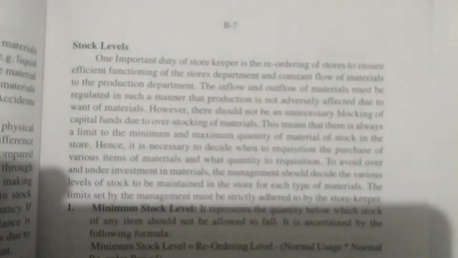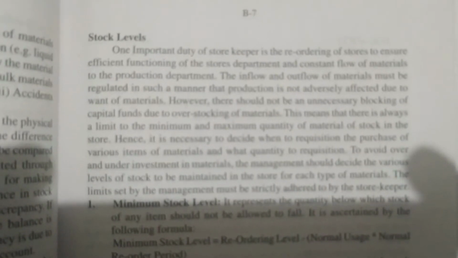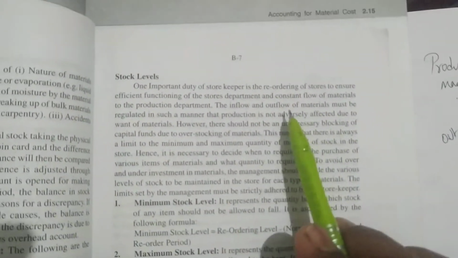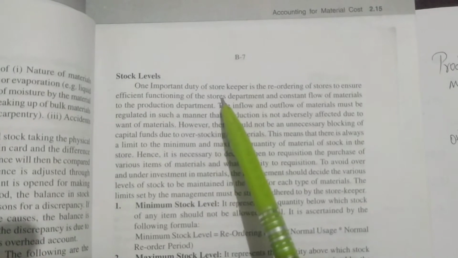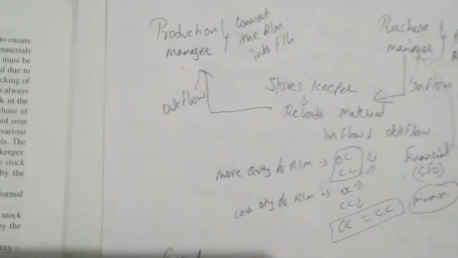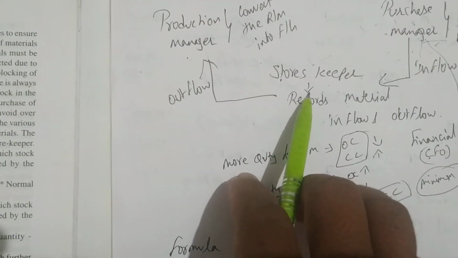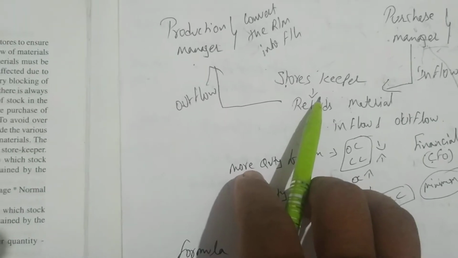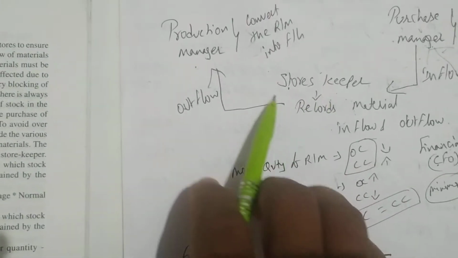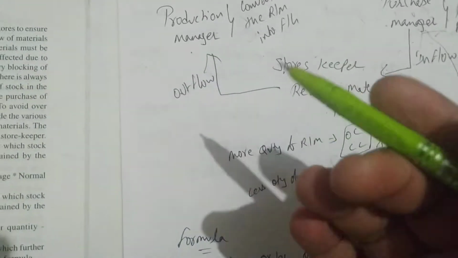Okay, so this we have seen. Now see what he says. One important duty of stores keeper is the reordering of stores to ensure efficient functioning of the stores department and constant flow of materials to the production department. So what does it mean? What he is saying? He's trying to say that it's the stores keeper's responsibility that the material should not be in shortage. Okay, it should always be a free flow to the production manager, production department we can say.